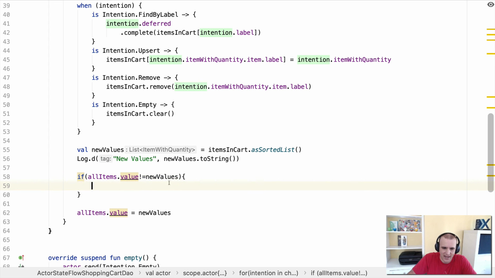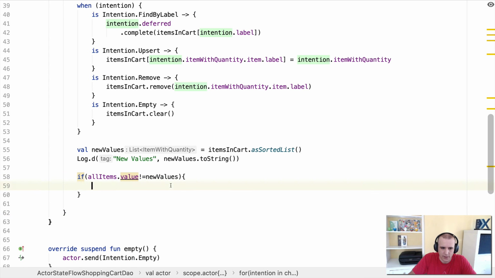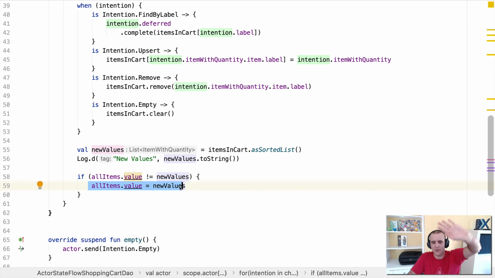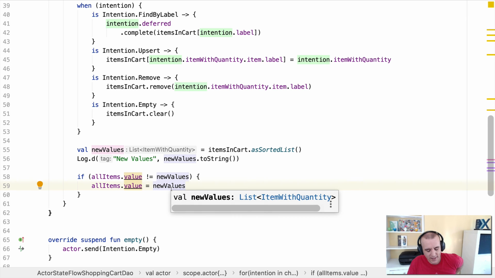And if that's the case, then let's go ahead and set it. What this is going to do is make sure that it's kind of distinct until changed by, honestly. It's going to compare, is this a new value? Is this distinct? If it is, then go ahead and set the MutableStateFlow, which will make it emit. So same kind of thing. But yeah, thanks actually for that tip earlier about StateFlows only emitting distinct items.